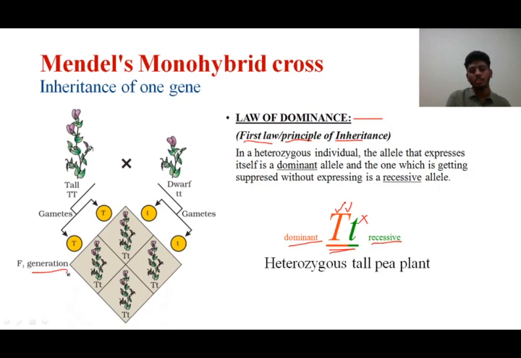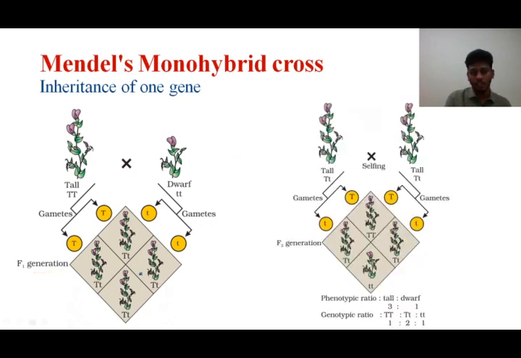Next, Mendel goes to the F2 generation. In the F2 generation, Mendel takes the same capital T small t individual and he takes another capital T small t individual and crosses them here. See, capital T small t and capital T small t of the same generation are taken. If you take this as the grandparent and if you take these four as your parents, these will be the grandchildren, like that. So here capital T small t and capital T small t are taken and they are allowed to self-fertilize.